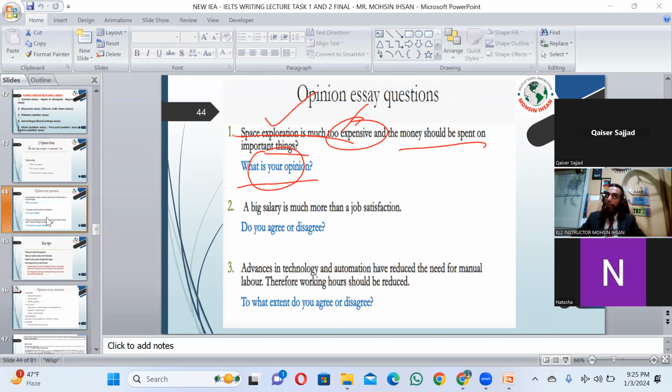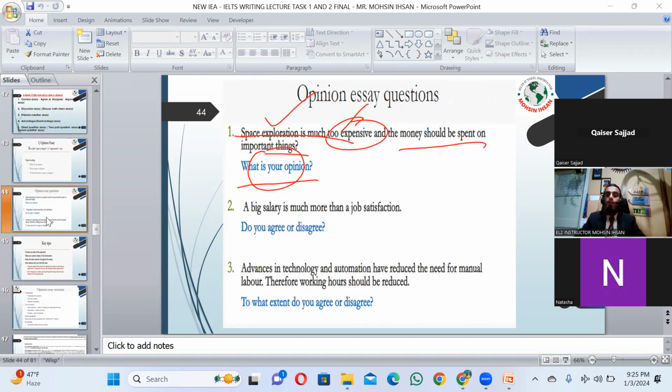So in the whole essay, each single point should be agree. And if you disagree in the introduction, your whole essay should be disagree, right? This is called an opinion essay. In the whole essay, you should continue with your perception, your idea, your information. This is called coherence and cohesion. This essay has the same topic, one topic, right?